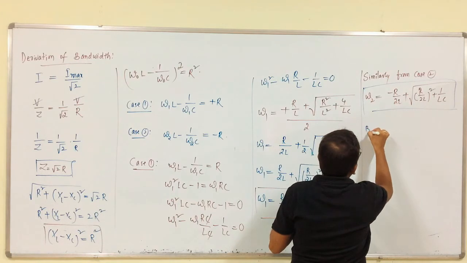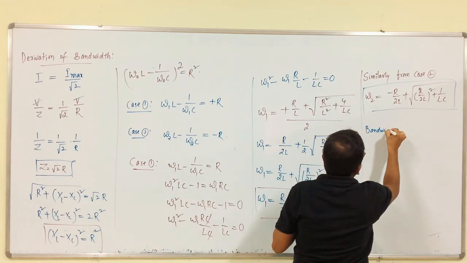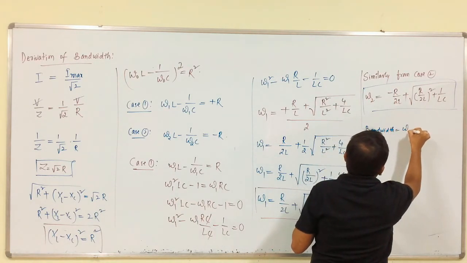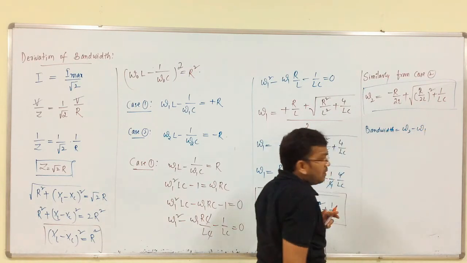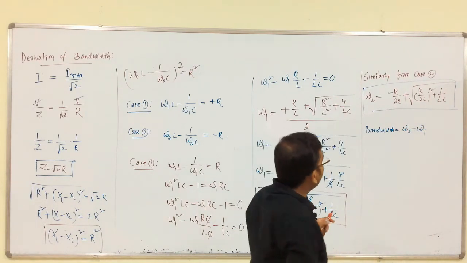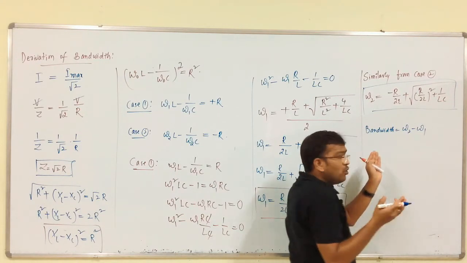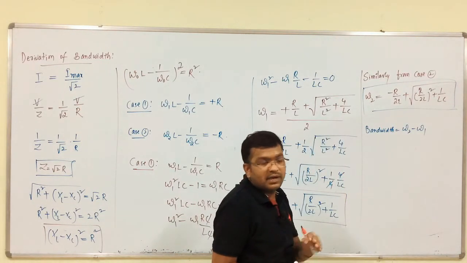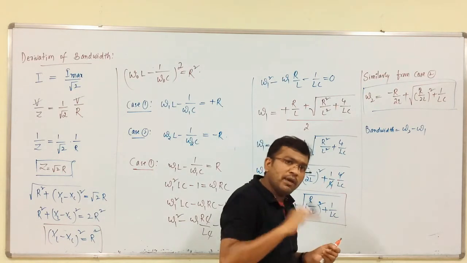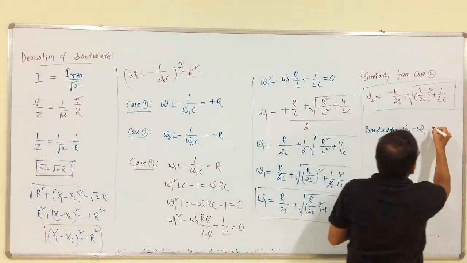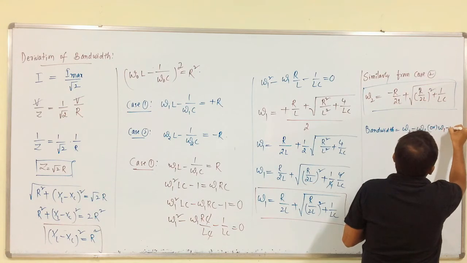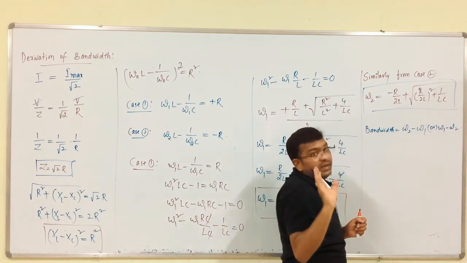So, we all know that bandwidth is equal to omega 2 minus omega 1, or omega 1 minus omega 2, the range, the higher value minus the lower value. Whether it is omega 1 minus omega 2 or omega 2 minus omega 1, higher minus lower, that is it.